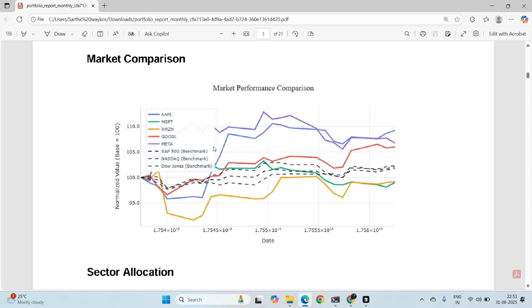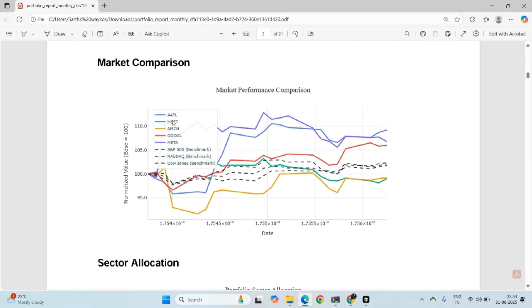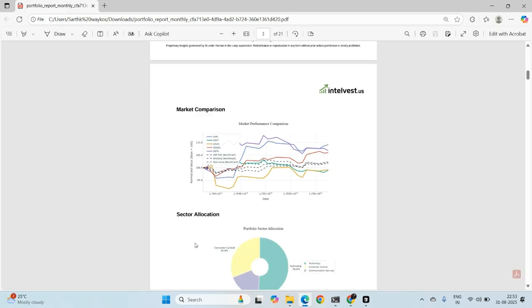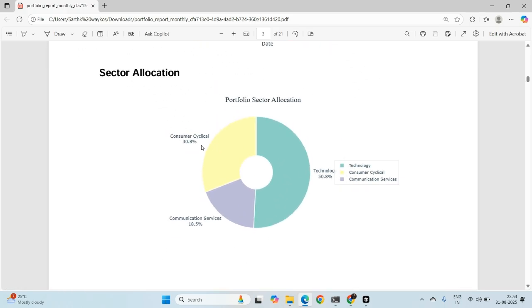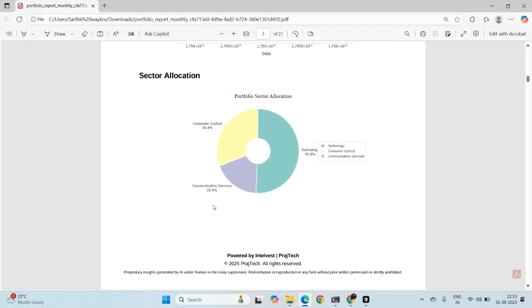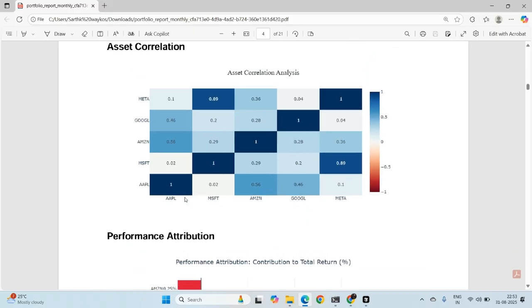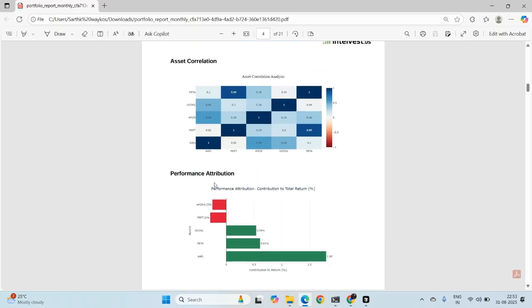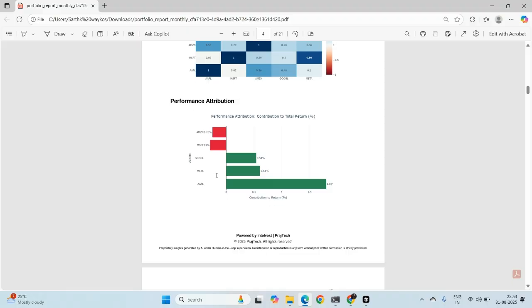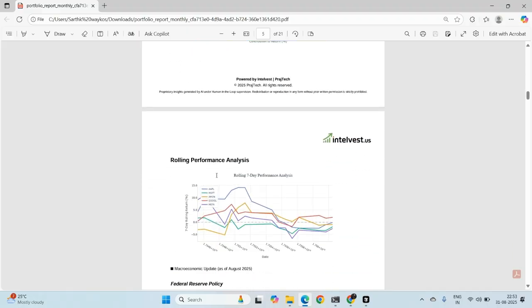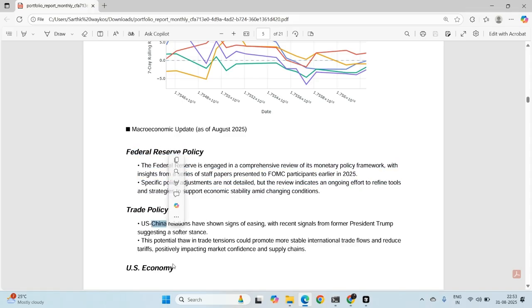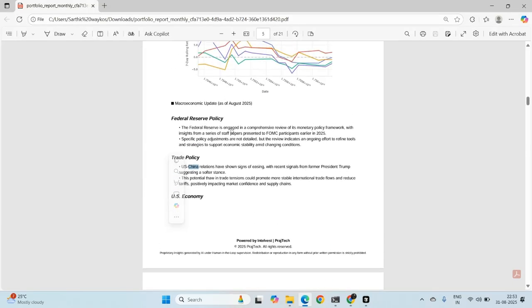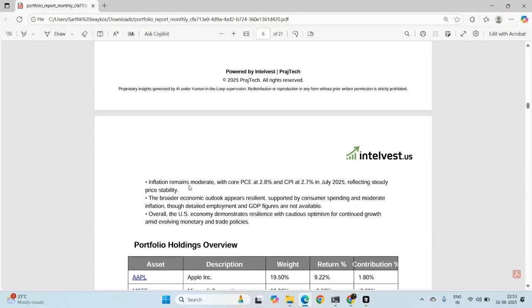Next, we have market comparison, so we are comparing our assets to how markets are moving. We also have dynamic sector allocation. Based on the stocks that we have, mostly technology stocks, it is showing around 50% of stocks are technology. Next, we have communication services, etc. Next, we have asset correlation and performance attribution. All these charts are generated by code dynamically. Then we also have rolling performance analysis, Federal Reserve policy, trade policy, US economic change. These things are dynamically populated based on the research that is coming up.